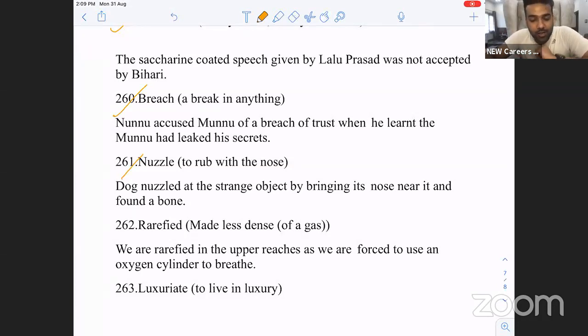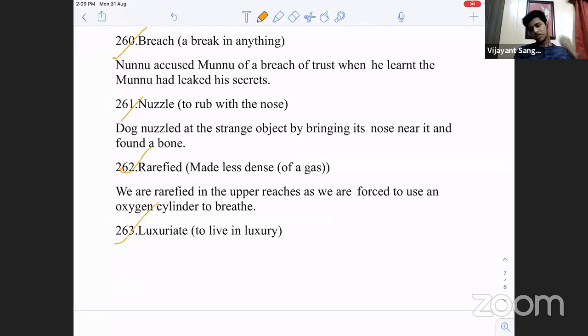Then he gets intimate with somebody at times. Okay, what does the word intimate mean? Very close. To get close. Secrets, your secrets, right? To engage. Okay. Rarefied, to make less dense. Luxuriate, to live in luxury. So which people live in luxury? That's the next question. What is the word we use for it?